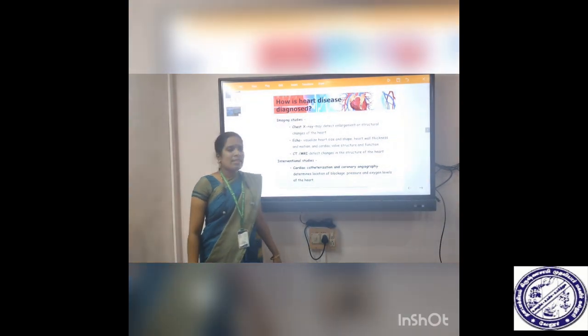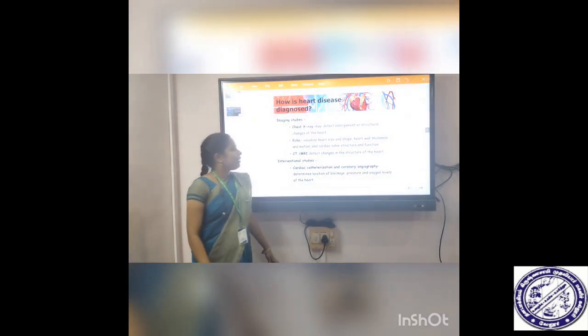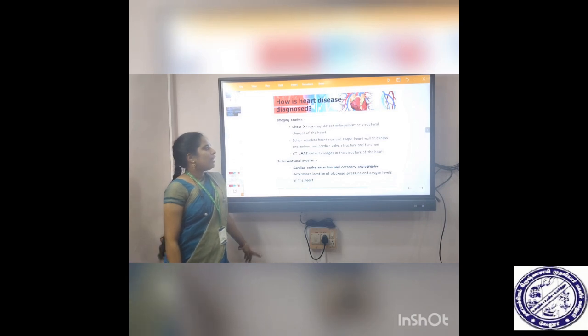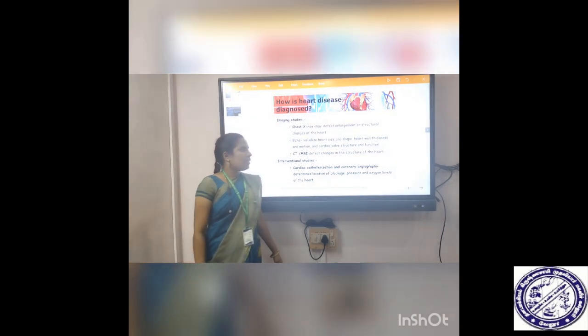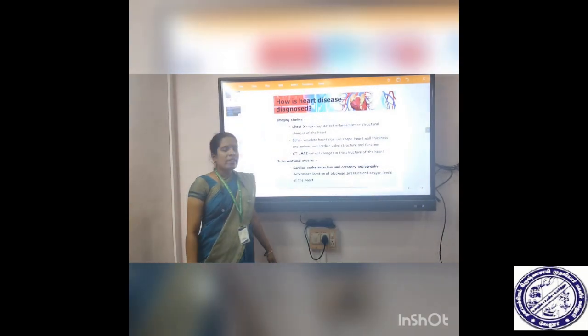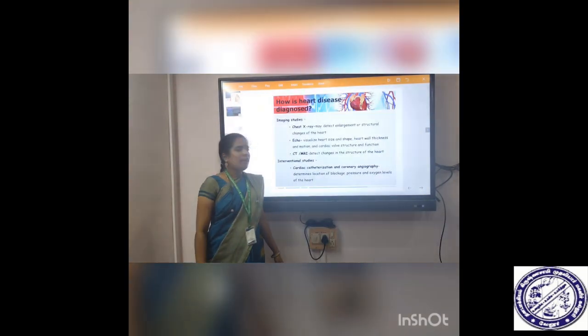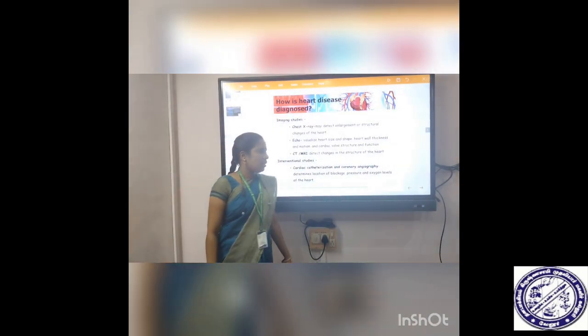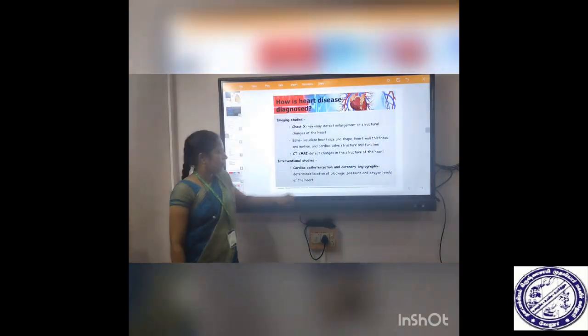Echo, to visualize heart size and shape, heart wall thickness and motion, cardiac wall structure and function. Next, CT, MRI scan to detect changes in the structure of the heart. Next one, interventional studies, cardiac catheterization and angiogram. It determines location of the blockage, pressure, oxygen levels of the heart.